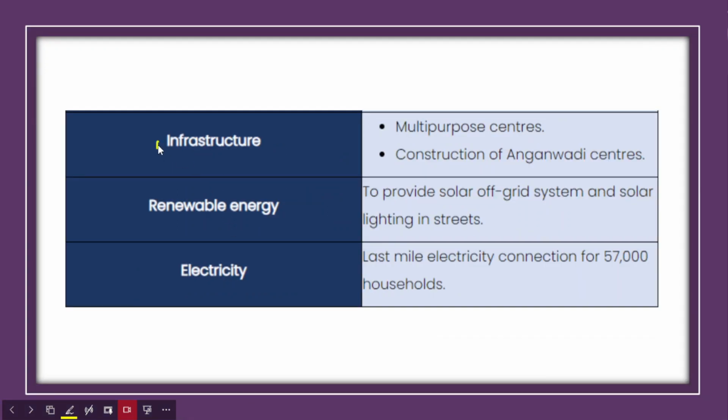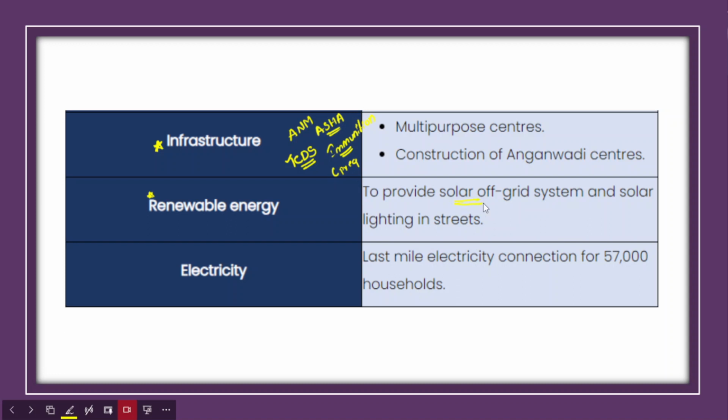After that we need to talk about the element of infrastructure as well. Anganwadi centers would be constructed as part of the Integrated Child Development Services. And apart from Anganwadis, we can also see the role of ANMs and ASHA workers. They spread awareness about immunization, nutrition, and even provide basic health-related information to pregnant as well as lactating mothers.